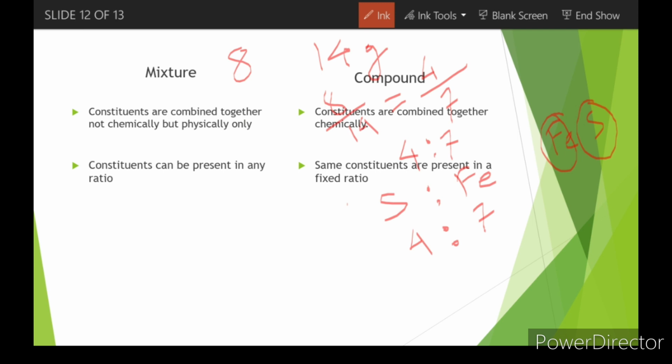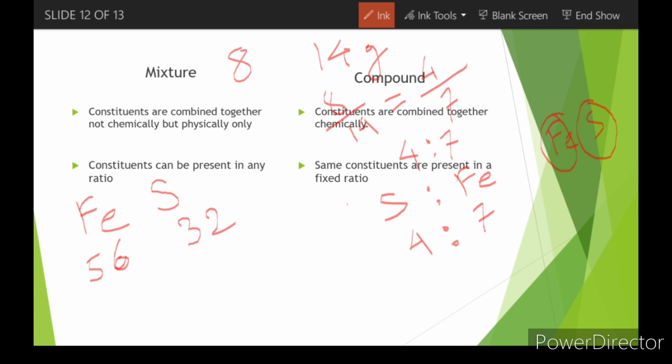Why is this 4/7 always? See, in this case, one atom of iron is reacting with one atom of sulfur, right? Now the mass of one atom of iron is approximately 56 units and one atom of sulfur is 32 units.